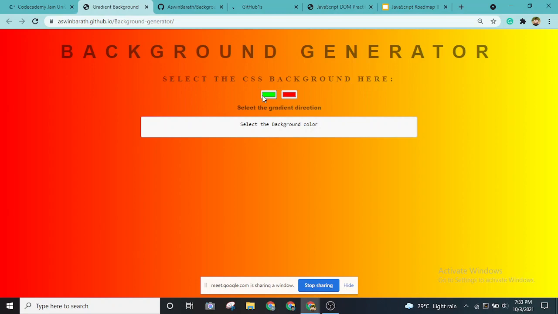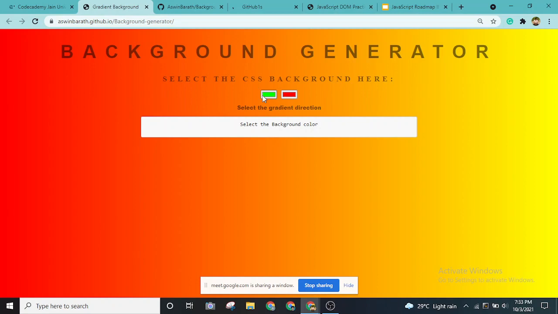And I have also outputted this CSS style line. So if I change the color, this will also change.